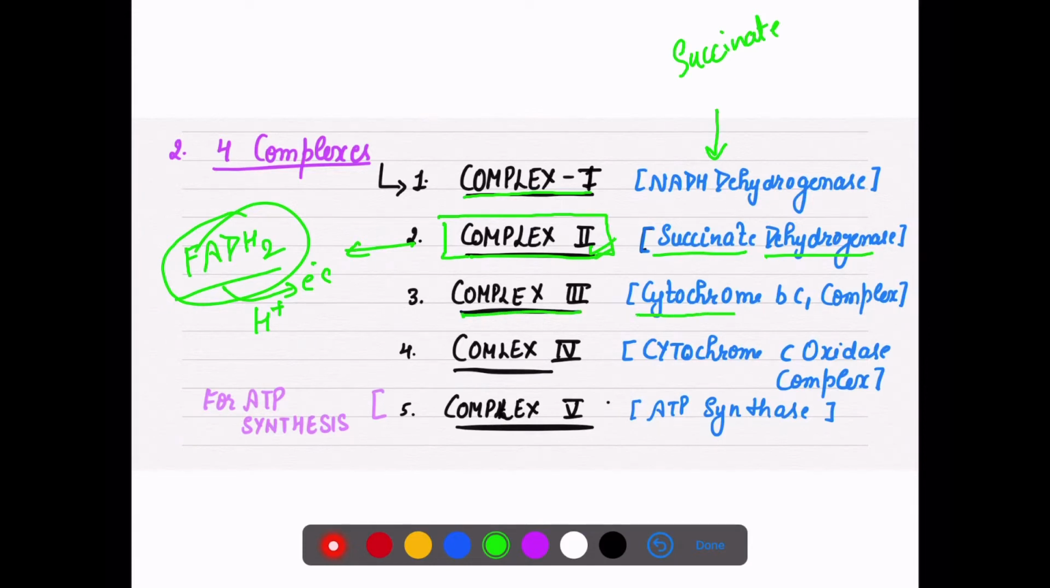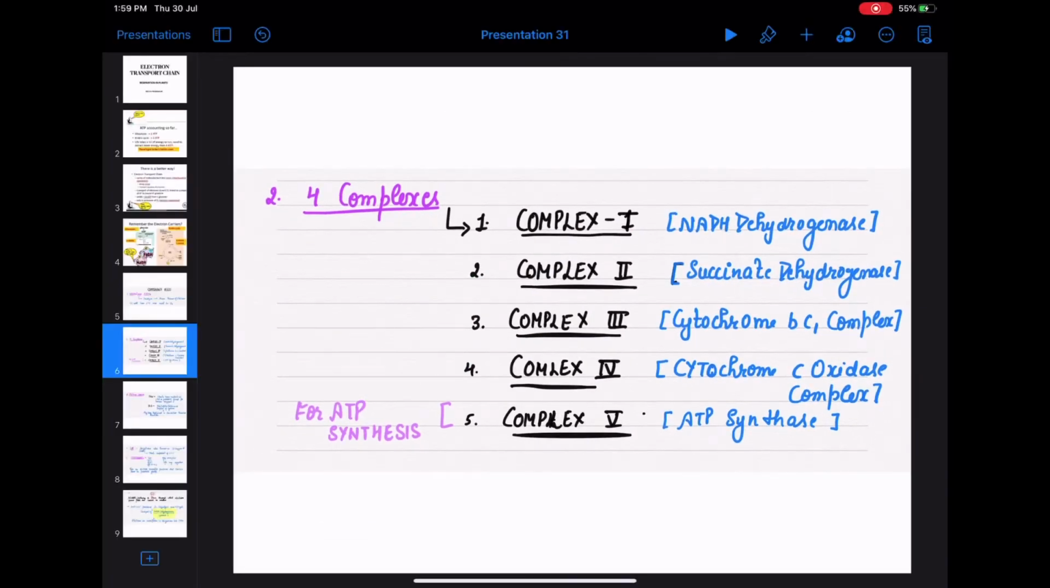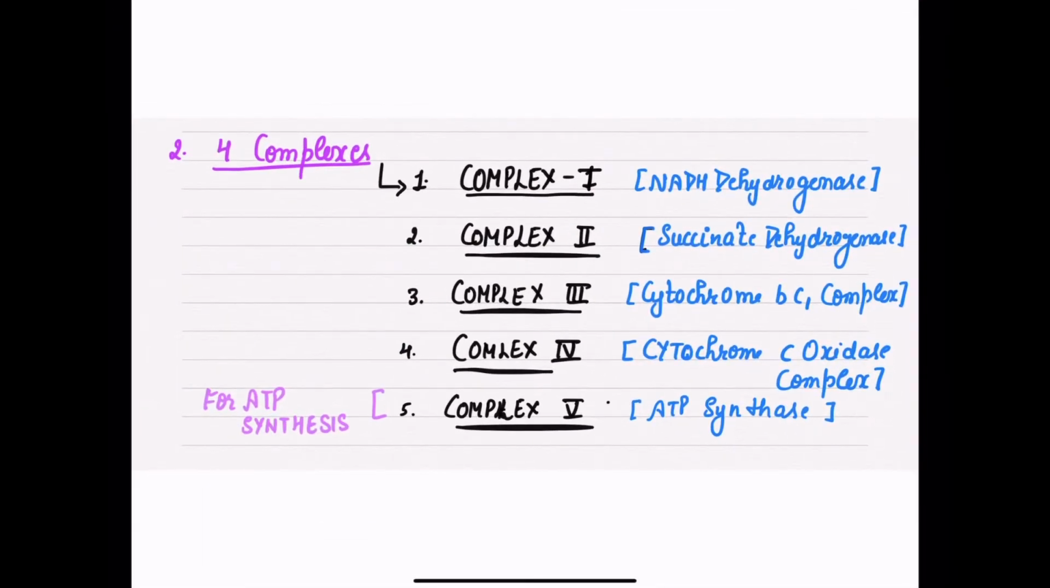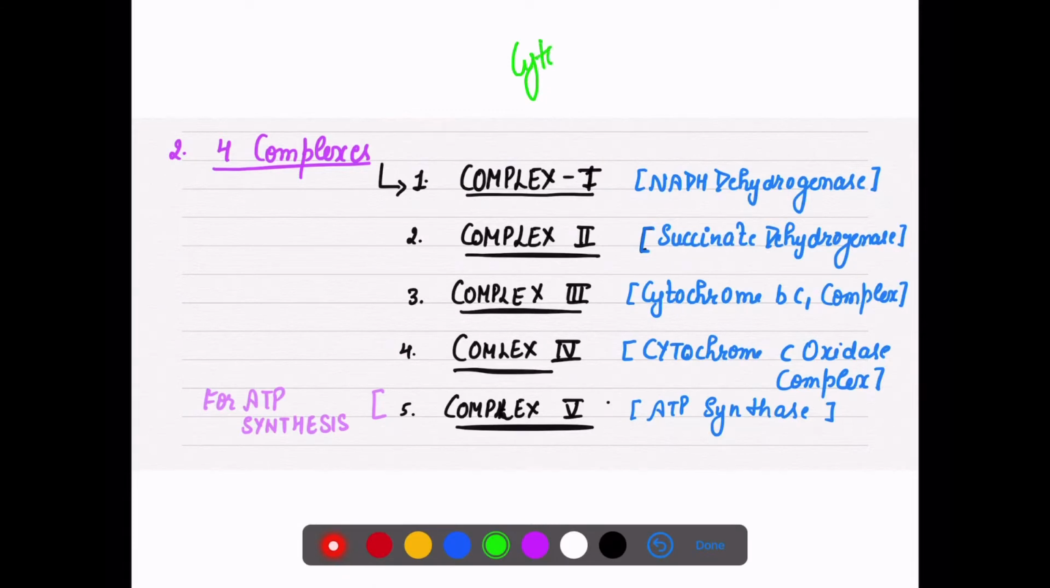Complex 3 is known as the cytochrome B and C1 complex, and complex 4 is known as the cytochrome C oxidase complex. See, these complex 3 and 4 are both associated with the electron transfer protein, that is cytochrome. Both have a complex with the cytochrome.